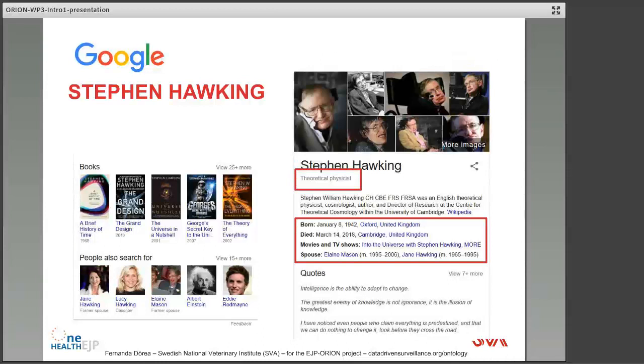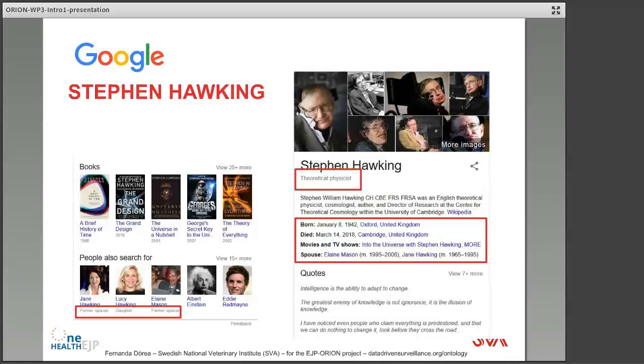which shows you things that are only relevant for a person. For instance, what's his profession, what's his date of birth and death. If you had searched for a book, it would have shown you different characteristics which are more relevant to a book. So Google is understanding this not as a string, but as a thing, as this type of thing called a person.